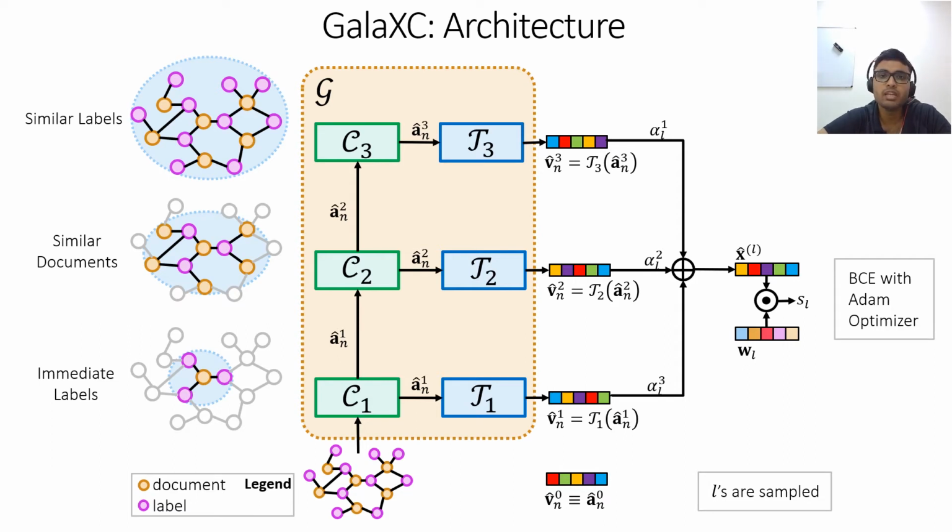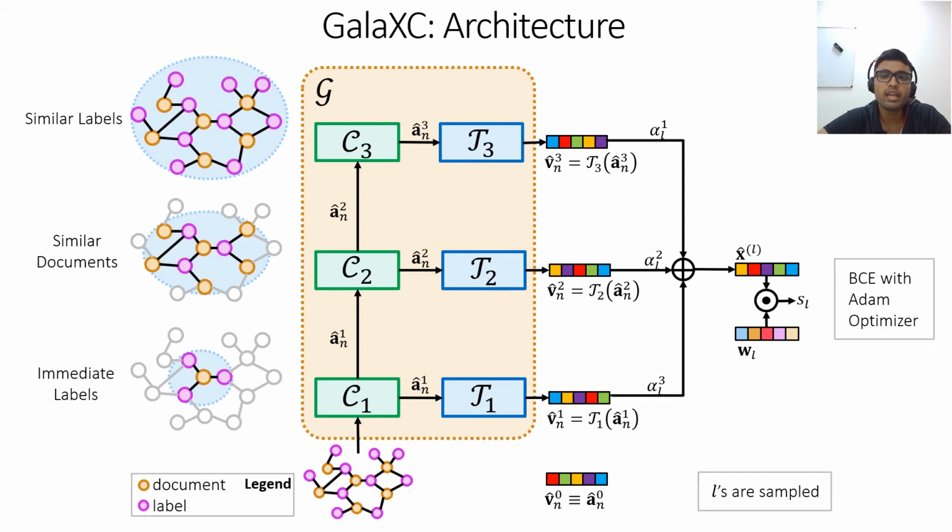GalaXC's multi-hop GNN architecture allows a document to, in successive hops, aggregate information from its own labels, then related documents with which it shares labels, and finally other labels present in related documents. Okay, so this is how the graph convolutions are done. We begin with embedding A0 for each node n in the graph. These are embeddings obtained based on the document and label text. For example, for the Q2K application, we use 64-dimensional CDSSM embeddings.